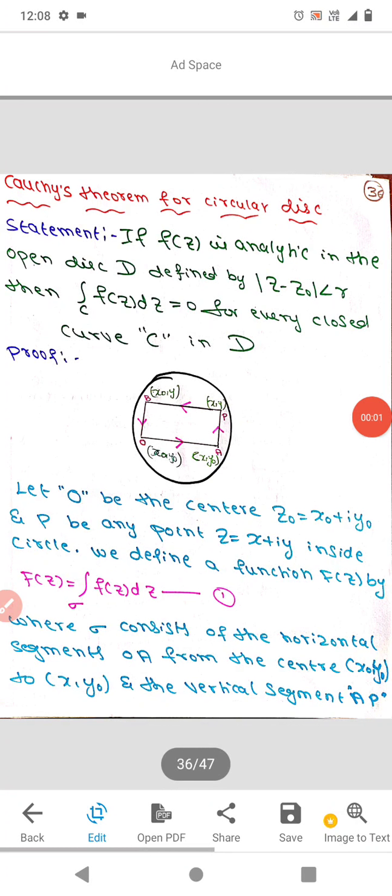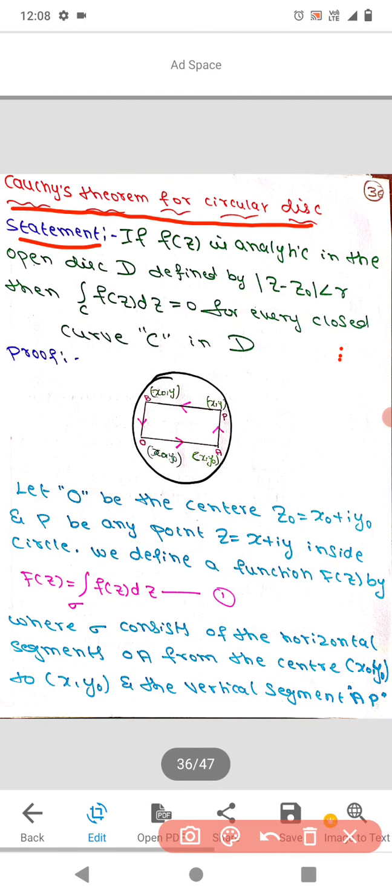Hi, welcome to all. Today we are going to discuss Cauchy's theorem for a circular disc. In the last video, we discussed Cauchy's theorem for a triangle. In the same manner, you can learn Cauchy's theorem for a rectangle yourself. So, let us see what Cauchy's theorem for a circular disc is.